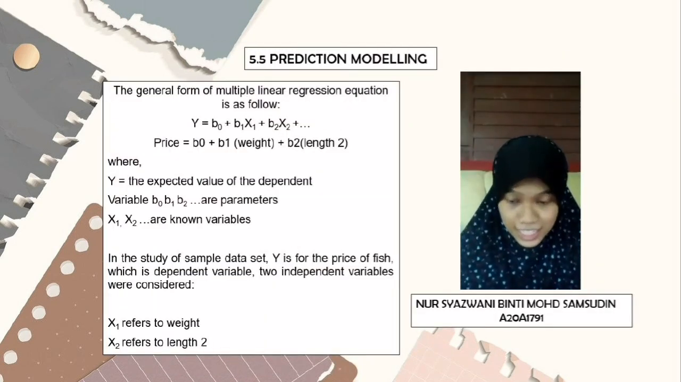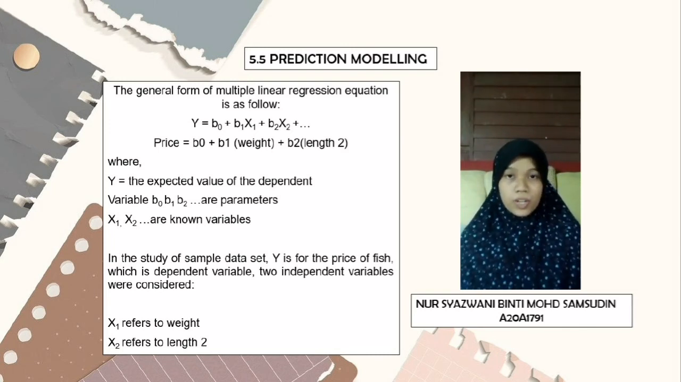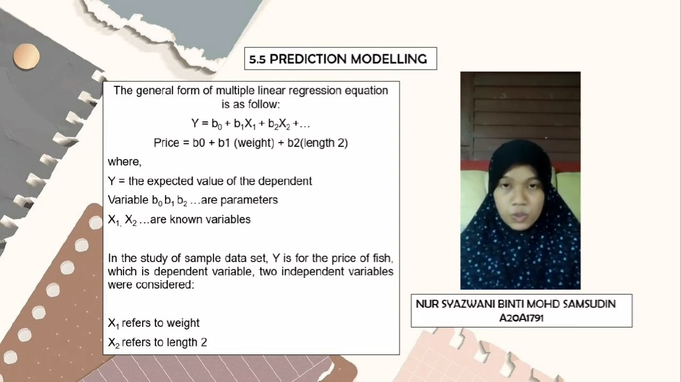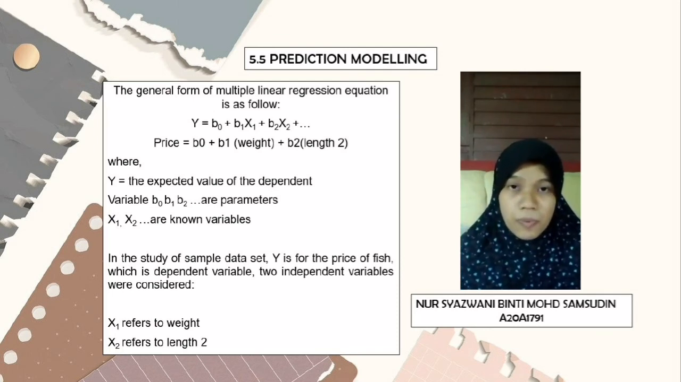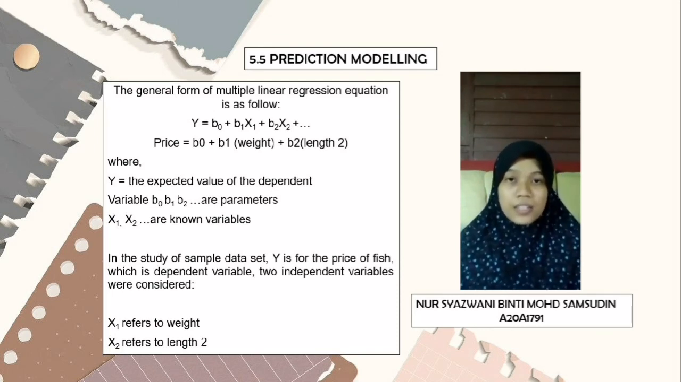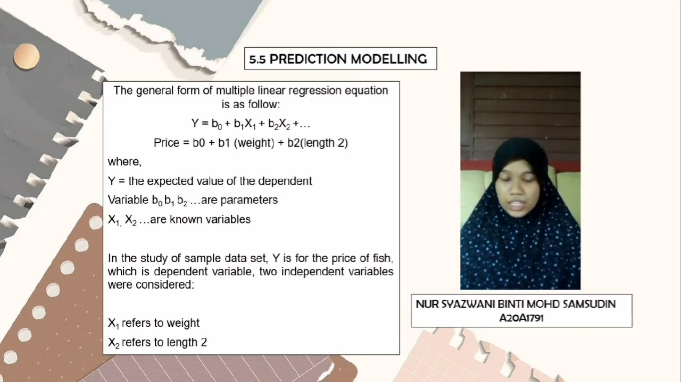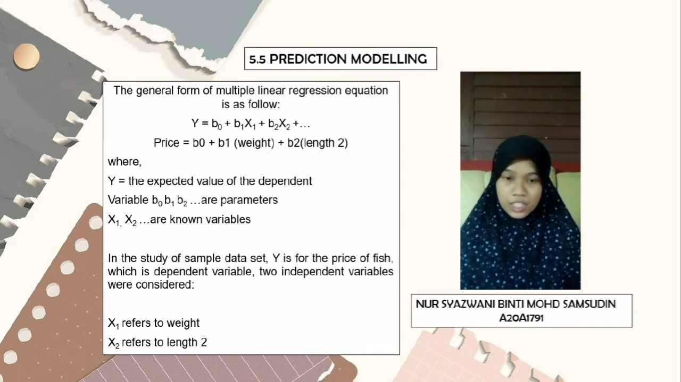Price modeling is the general form of the multiple linear regression equation as follows: y equals b0 plus b1 x1 plus b2 x2, which is the price, equals b0 plus b1, which is the weight, and b2, which is the length 2. x1 refers to the weight while x2 refers to the length 2.